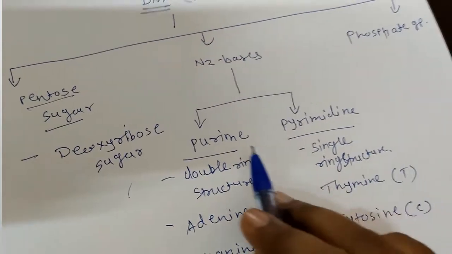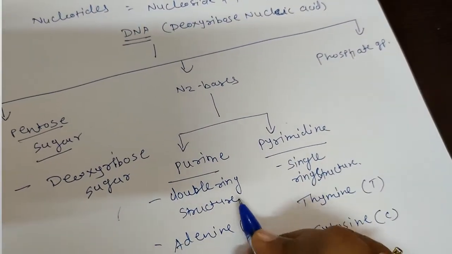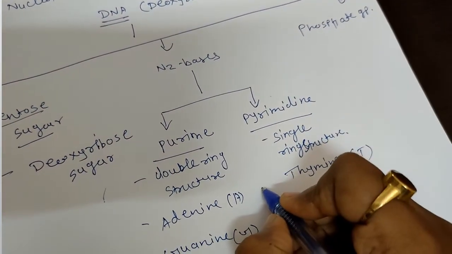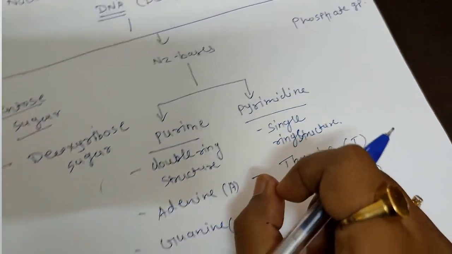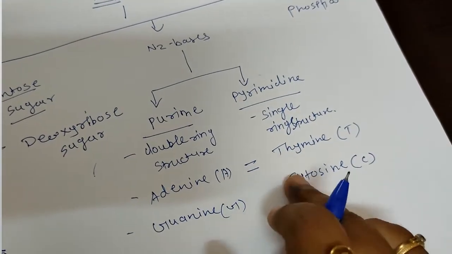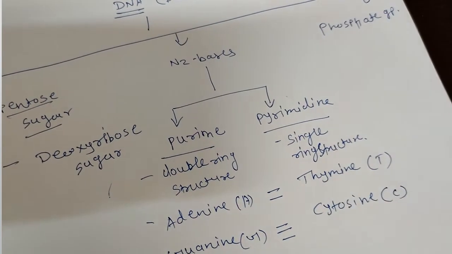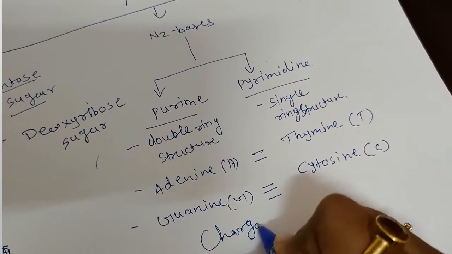Now purine is always paired with pyrimidine, so adenine and guanine are paired with thymine and cytosine. Adenine always pairs with thymine, and thymine always pairs with adenine, by two weak hydrogen bonds. Guanine always pairs with cytosine, and cytosine always pairs with guanine, by three weak hydrogen bonds, and this is called Chargaff's rule.